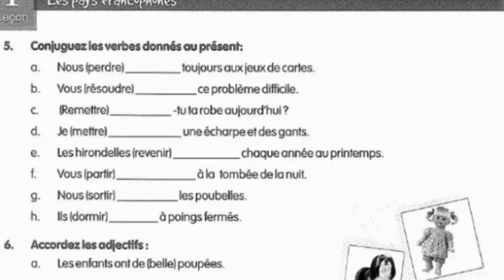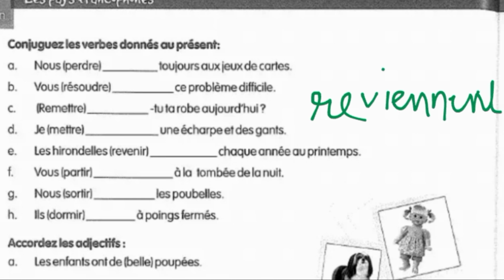Then coming to the E part, which is les hirondelles revenir dash chaque année au printemps. Now what are les hirondelles? Those are swallows, which are the birds. So it has been told that the swallows return or come back each year in spring. So here you have to conjugate the revenir verb. You can see it is a mixture of re plus the venir verb. That means you have to conjugate the venir verb first of all and just add re in its front. So with les hirondelles, which is plural third person, the conjugation is going to be re, and you conjugate venir, and its conjugation is reviennent. So this is the answer to part number E.